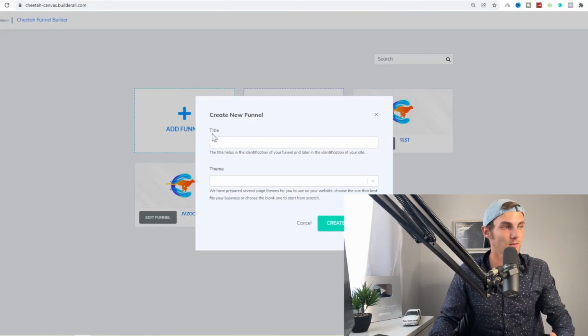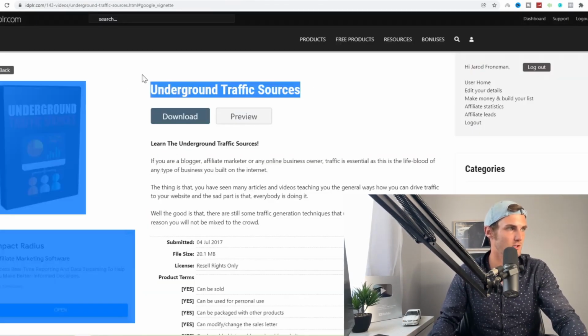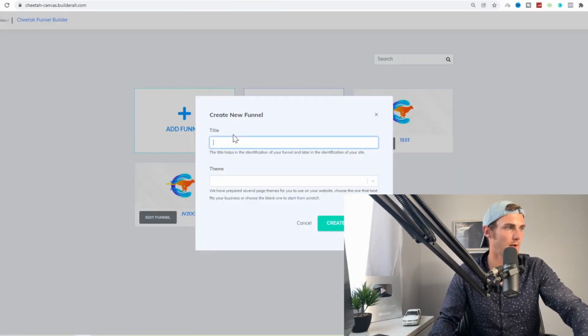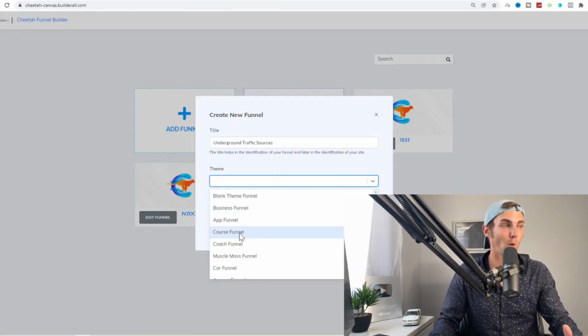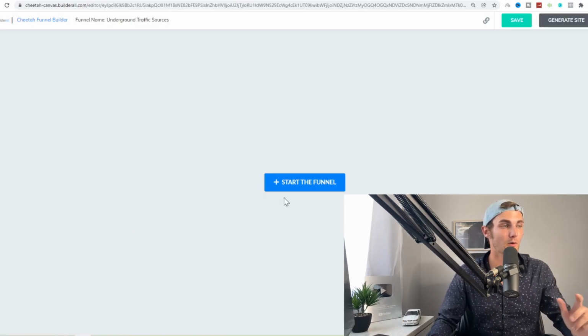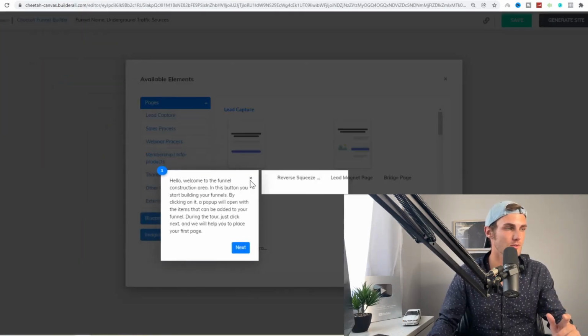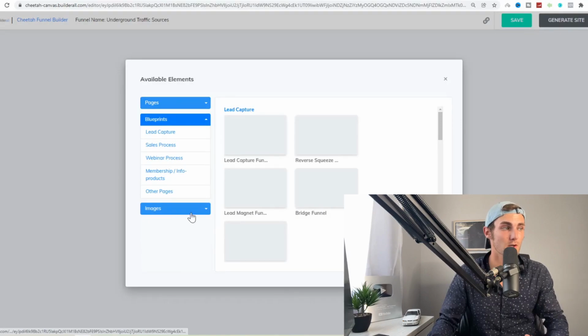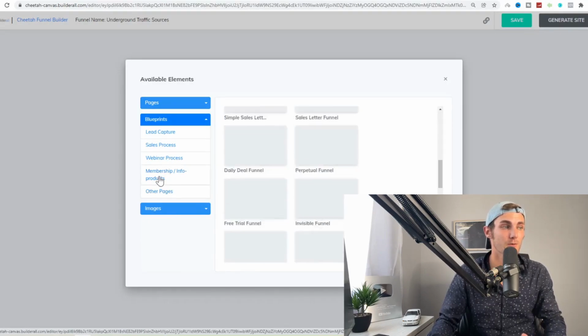Click on add funnel. Just type in the title. Again, we can go and type the name of this, underground traffic sources. Paste it here. For the theme, go and select course funnel. Click on create. Click on start the funnel. You can close these tips. You want to click on blueprints over here. You want to click on membership products.